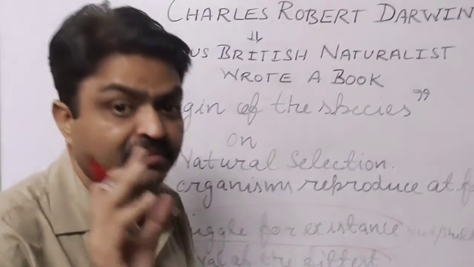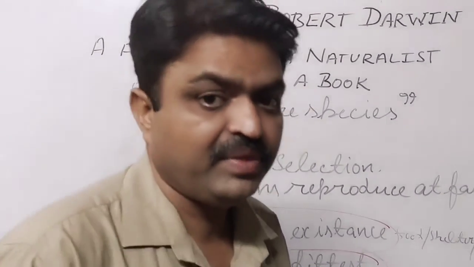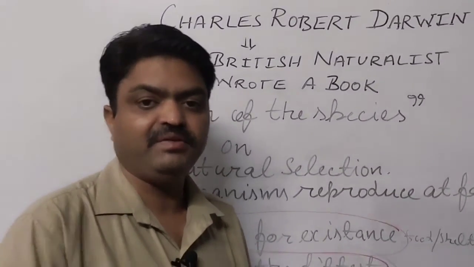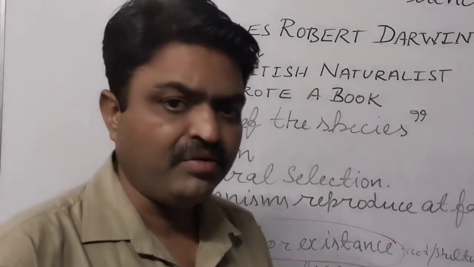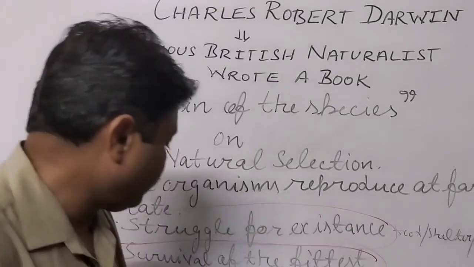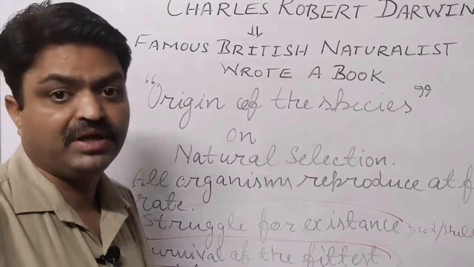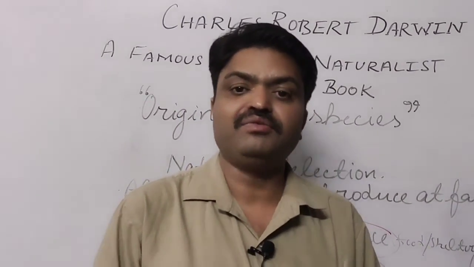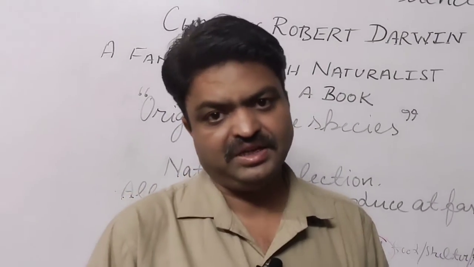Natural selection means the variations are adapted by the living organism to survive on the earth, and those variations are known as adaptation. These variations help the particular population of the living organism to survive on the earth. So that is natural selection.